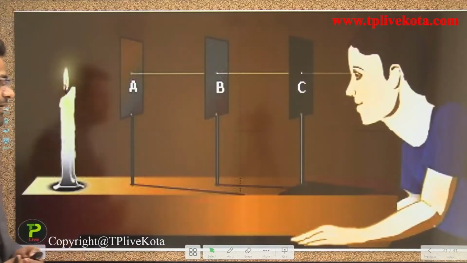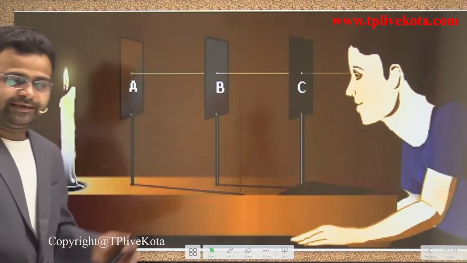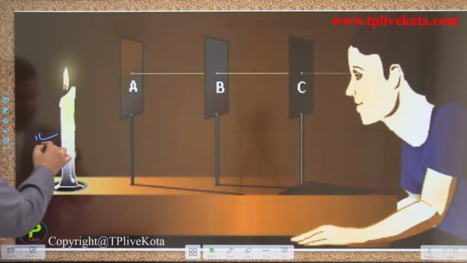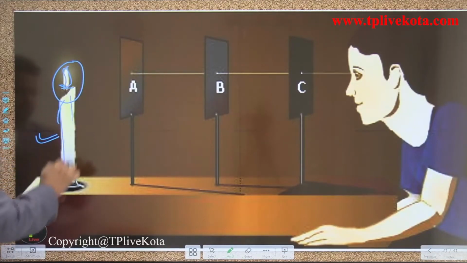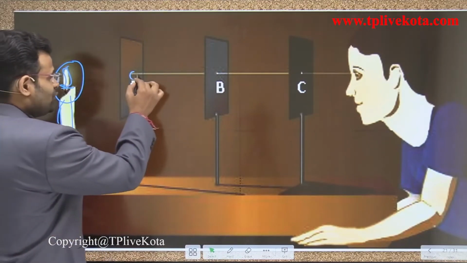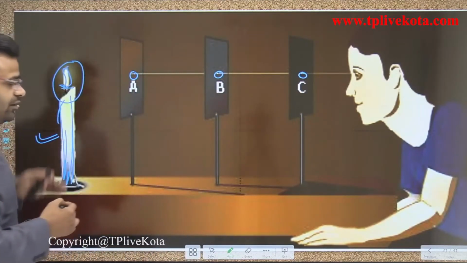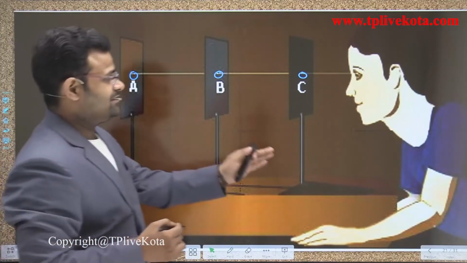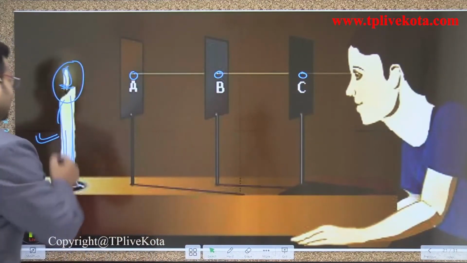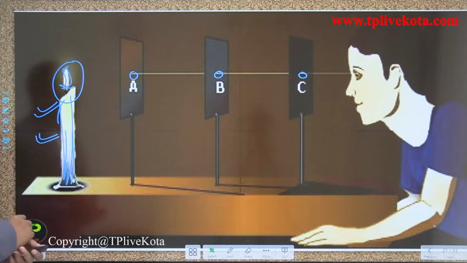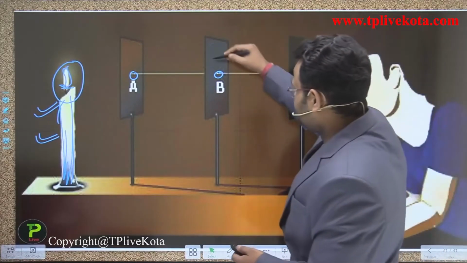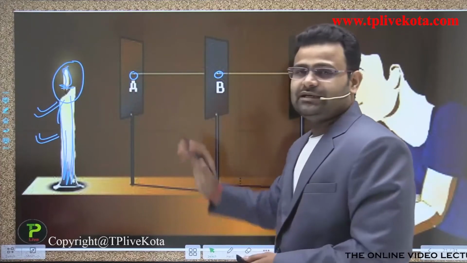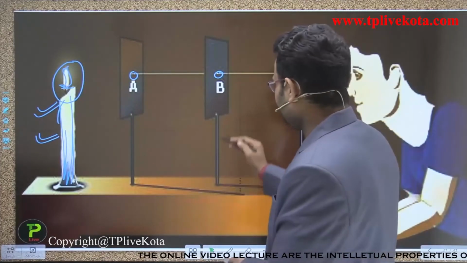Now see the diagram. A person is standing on the right-hand side and uses a lamp. If the holes in the plates are aligned at the height of the flame, the person can see the flame easily. Now suppose a second person comes, removes that plate, shifts it right and left, and picks the second plate, plate B, and shifts it to the right.